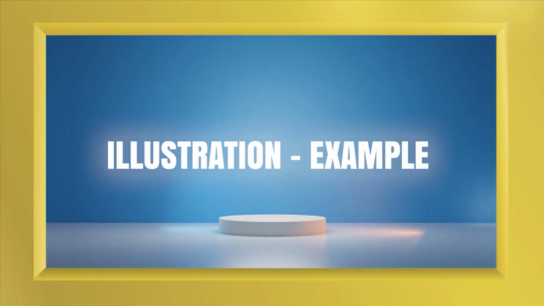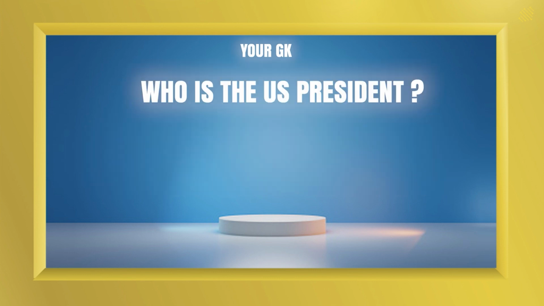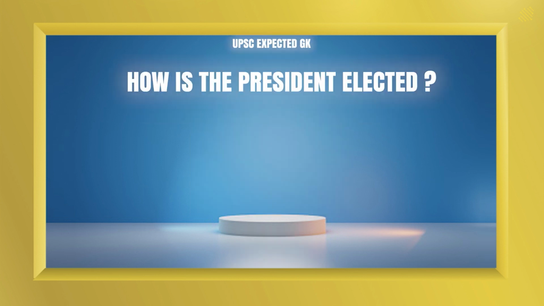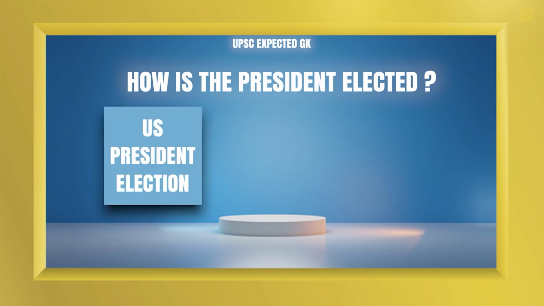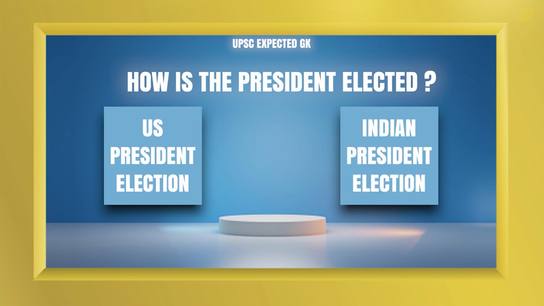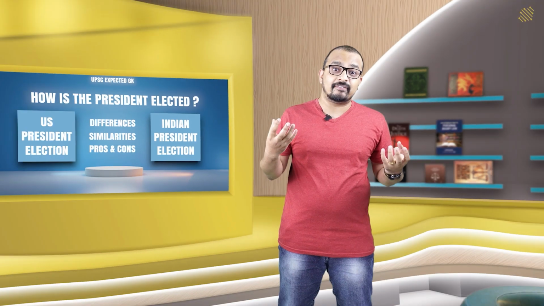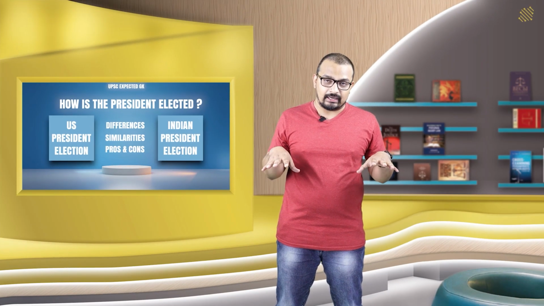Now, I'll give you an example for you to understand this better. It would be part of your general knowledge to know who the US President is. Who is the US President? Joe Biden. Now that is your general knowledge. But if I were to ask, how is the President of the United States elected? How do you compare the process of election of the United States President with the process of election of the Indian President? What are the differences between the systems? What are the similarities? What are the pros and cons? And how are these respective systems serving their countries well or badly?